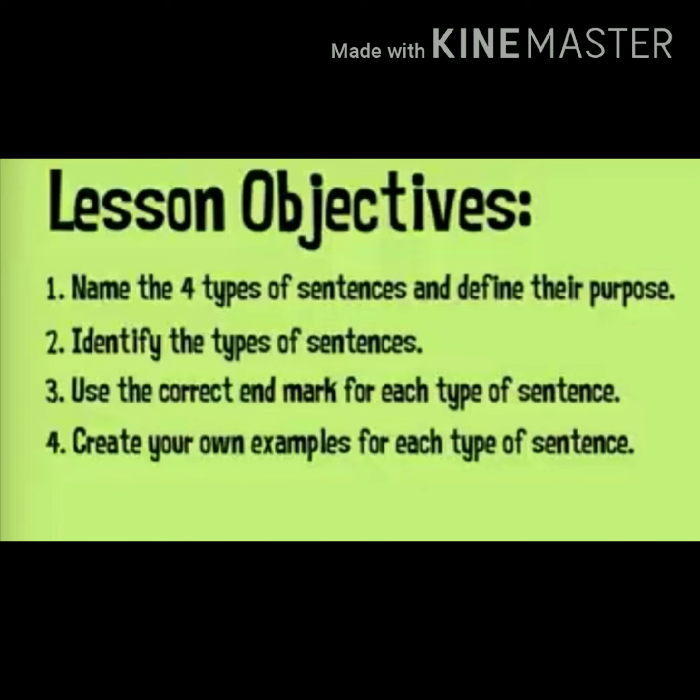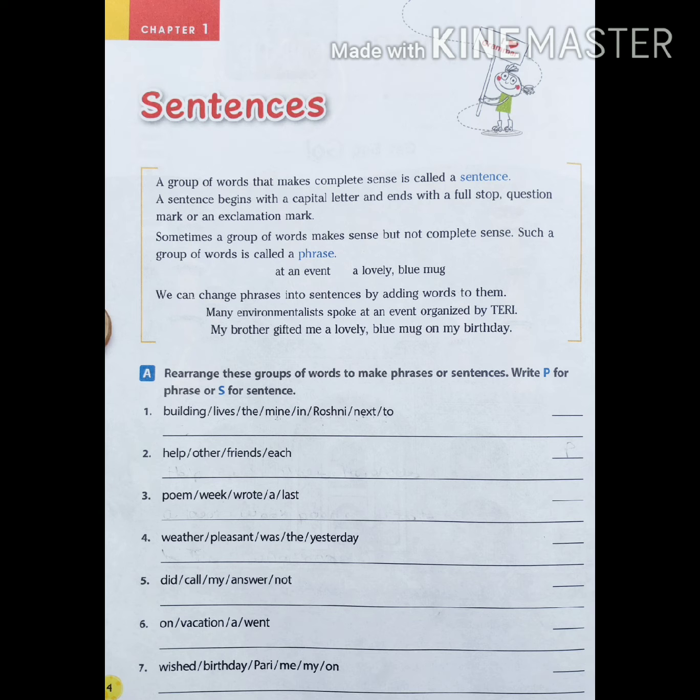The objectives, meaning what we are going to learn at the end of this video, are: number 1, you can name the 4 types of sentences and define their purpose. You can identify the types of sentences. You can use the correct end mark for each type of sentence, and you can create your own examples for each type of sentence. Let's first see the definition of the sentence.